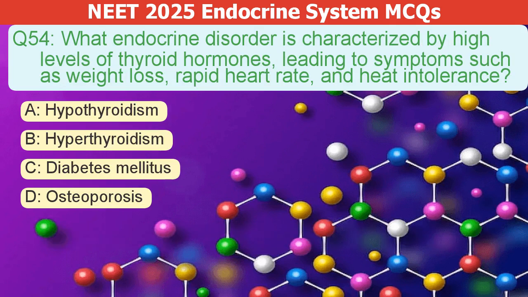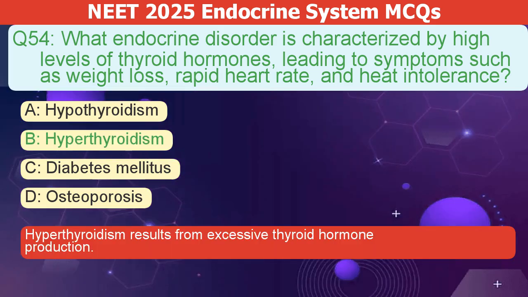What endocrine disorder is characterized by high levels of thyroid hormones, leading to symptoms such as weight loss, rapid heart rate, and heat intolerance? A. Hypothyroidism. B. Hyperthyroidism. C. Diabetes mellitus. D. Osteoporosis. The correct answer is B. Hyperthyroidism results from excessive thyroid hormone production.